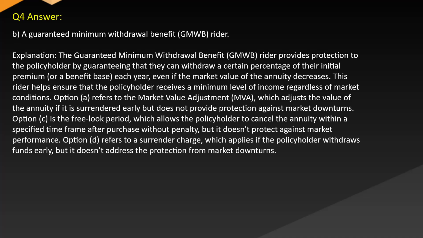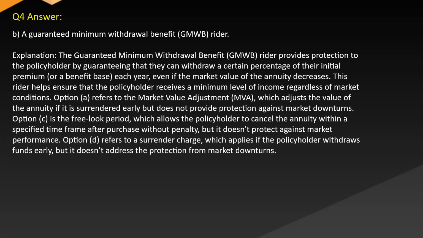Answer: B. A guaranteed minimum withdrawal benefit rider. Explanation: the guaranteed minimum withdrawal benefit rider provides protection to the policyholder by guaranteeing that they can withdraw a certain percentage of their initial premium or a benefit base each year even if the market value of the annuity decreases. This rider helps ensure that the policyholder receives a minimum level of income regardless of market conditions.